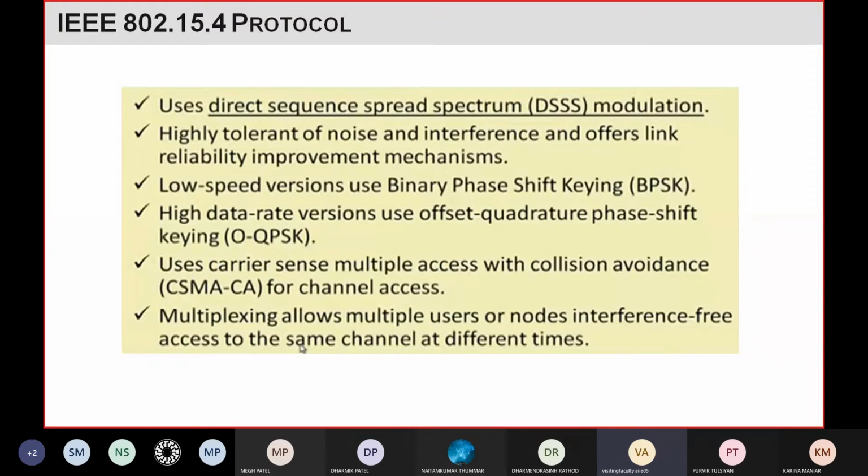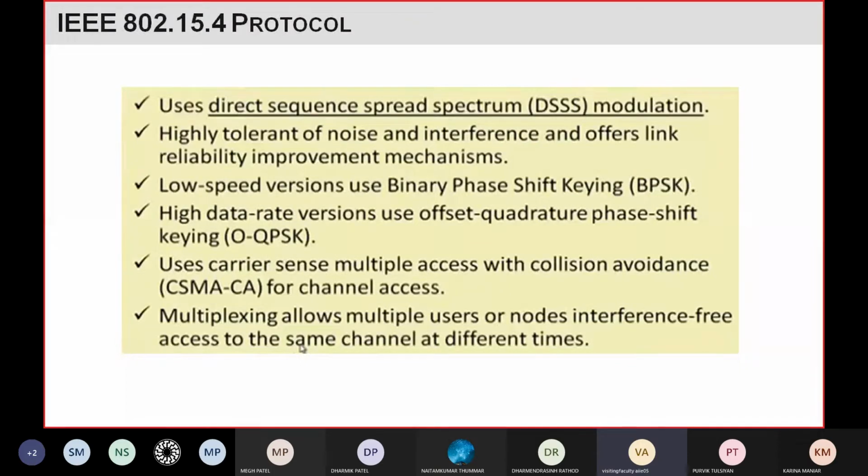That kind of collision should not happen, so they have a provision for it in this technique. The complete name of the technique is Carrier Sense Multiple Access with Collision Avoidance.